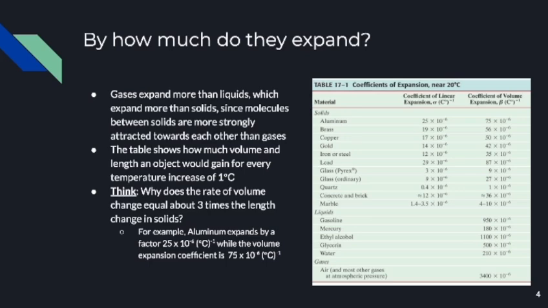Obviously, the material will expand in every single dimension. So, for example, a cube of aluminum that originally had length 1 will now have a length of 1 plus alpha, and now a volume of 1 plus alpha, cubed.